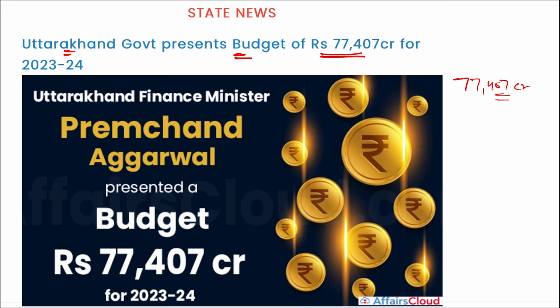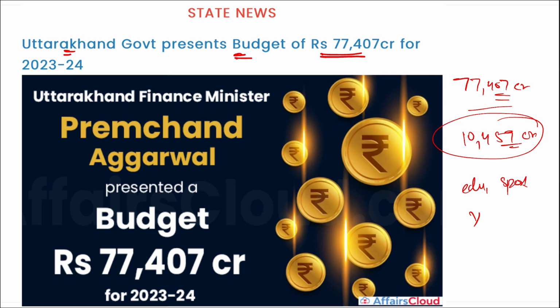The budget stressed startups, conservation of nature, self reliance, good governance, and self employment. And remember the largest allocation, 10,459 crore rupees, is made for education. It is made for sports, youth, and culture.